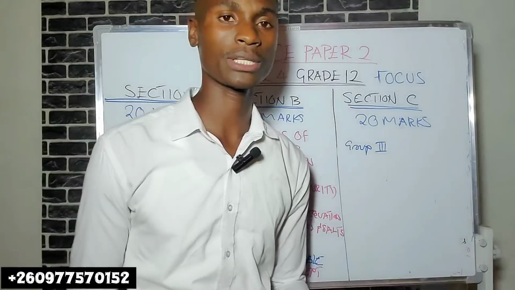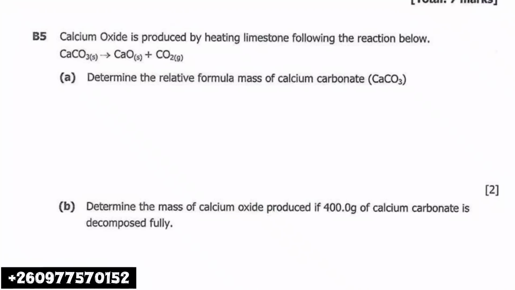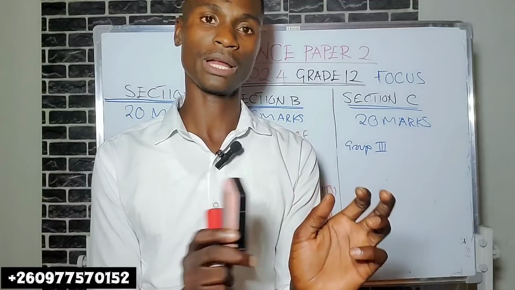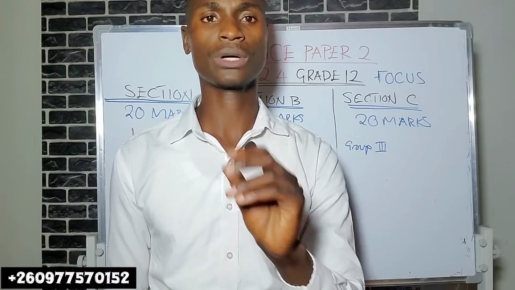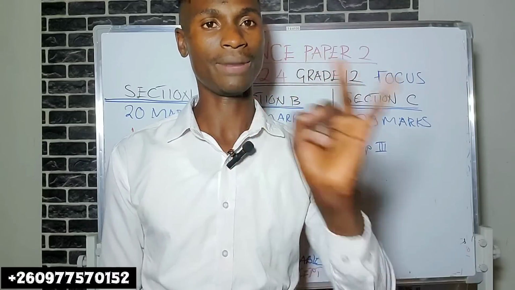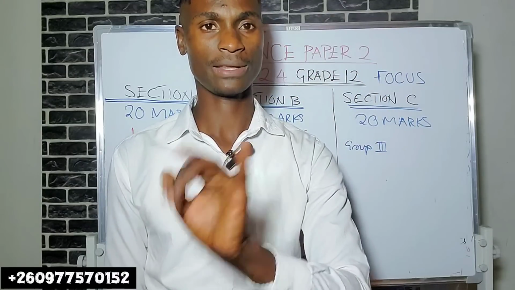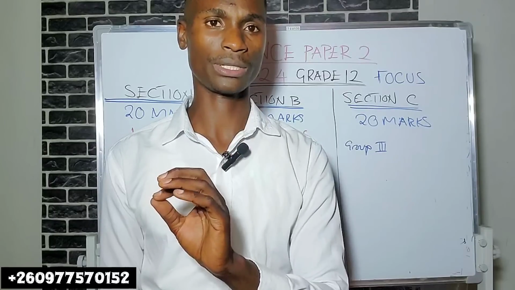Now, when it comes to mole concept, know how to calculate the relative formula mass, relative molecular mass. When you're given a compound, know how to calculate the relative formula mass, molar mass, something like that. Also, know how to calculate the mole to mole ratio, mass to mass calculations, and volumes as well.